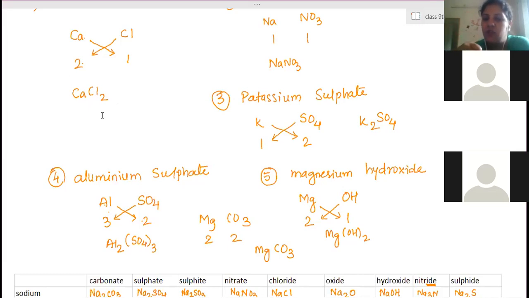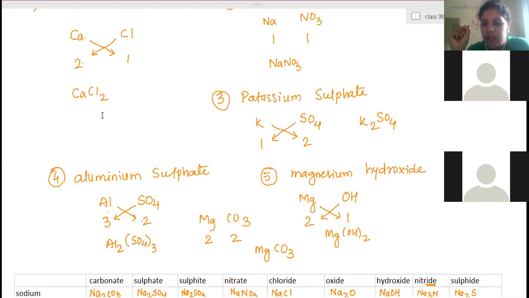So if it is only atoms, then we call that a molecule. When a compound is formed from the combination of atoms, not ions, then we call that a molecule.